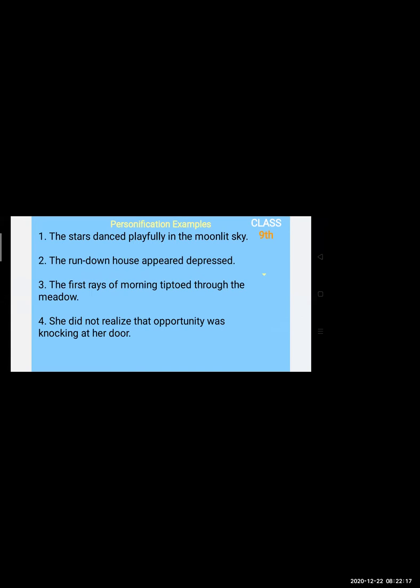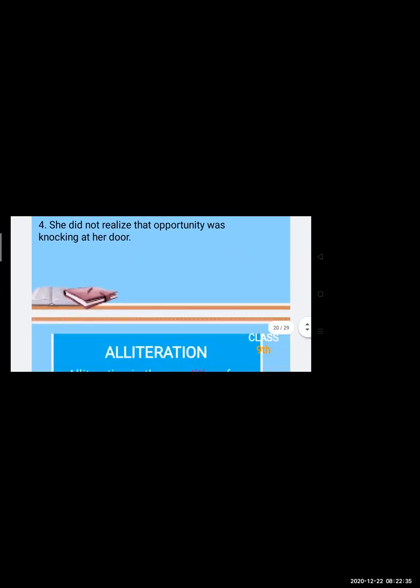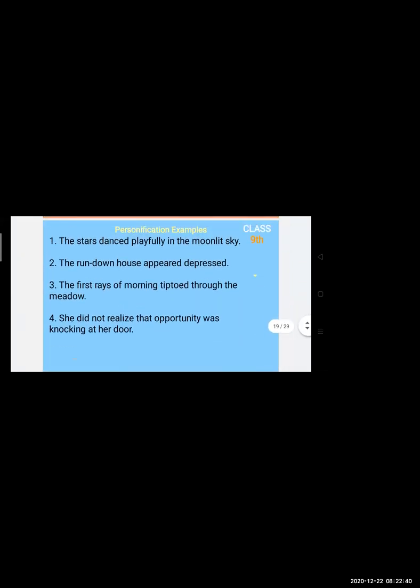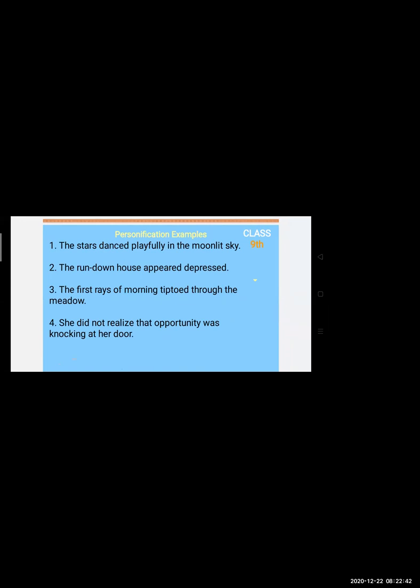Now opportunity doesn't have any leg, but still we say that opportunity is standing right outside your door. We say, don't wait, the opportunity will not still wait at your door. It is not like that, but we say it like that. So in that, personification is seen. So this was personification. We'll move to the next part of figure of speech.